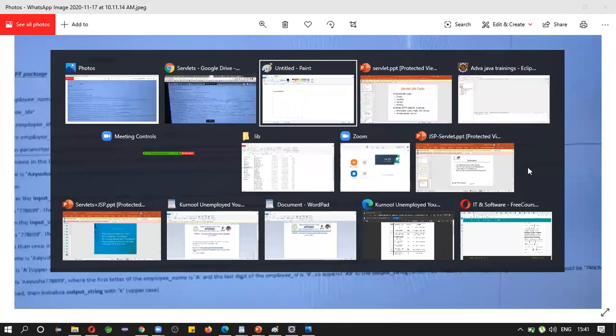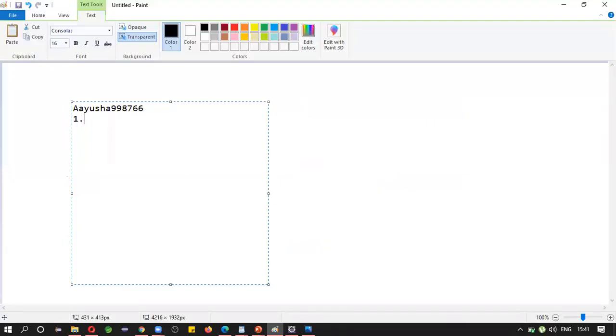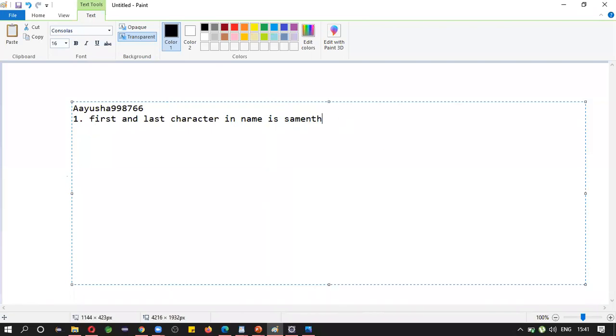So first condition: if the first and last character in the name are the same, then print the length of the name in string format.